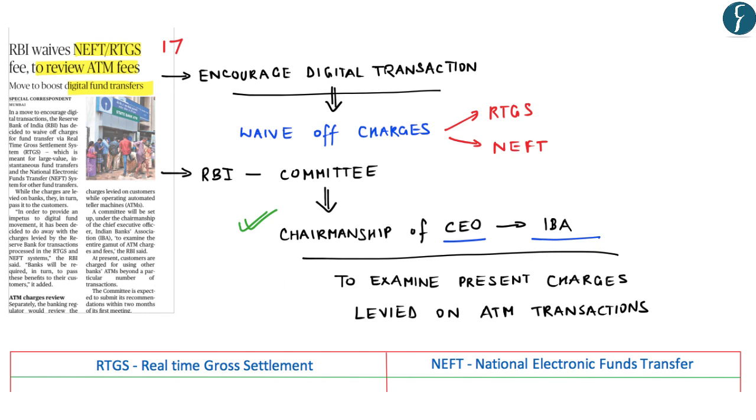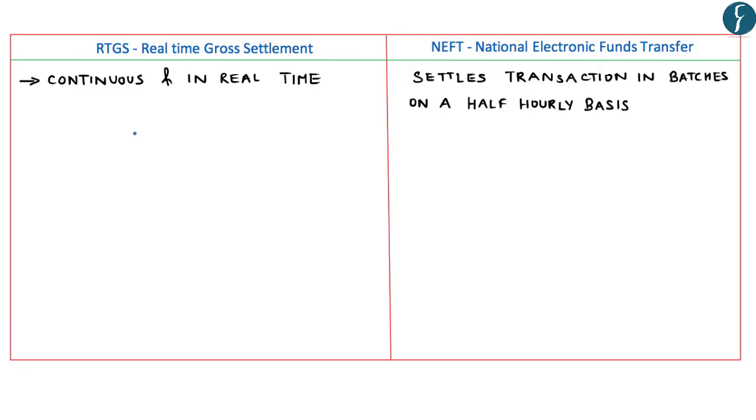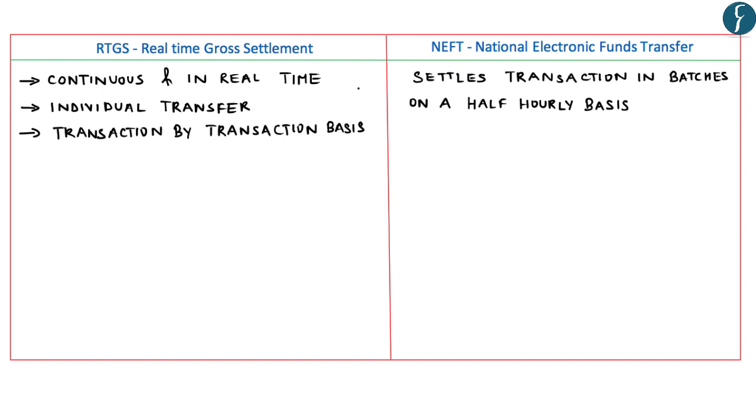So in this news, let us understand certain basic facts with respect to RTGS and NEFT transfers. Now real-time gross settlement is a continuous and real-time settlement of funds transfer individually on a transaction by transaction basis. Whereas National Electronic Fund Transfer settles transactions in batches on a half-hourly basis.